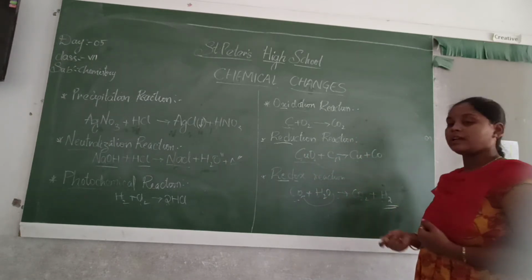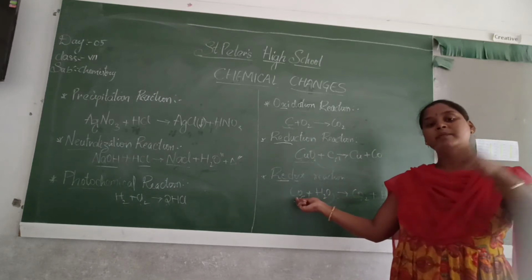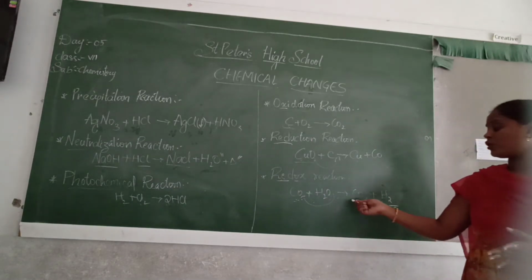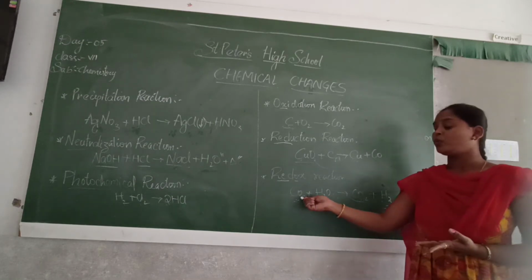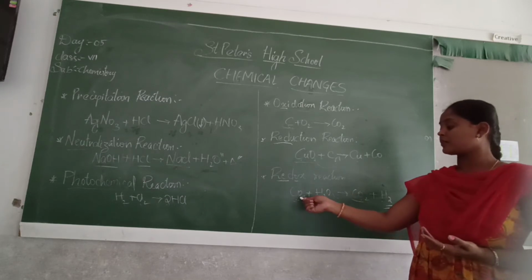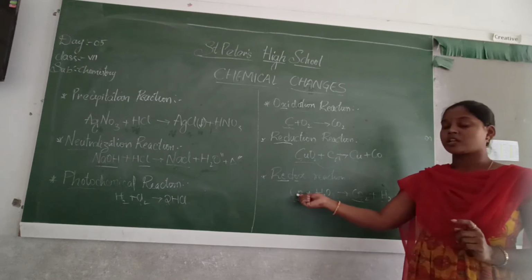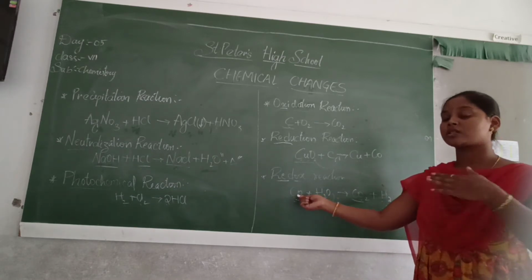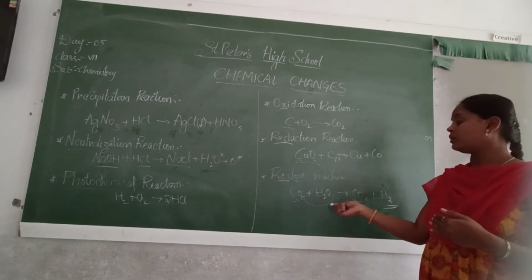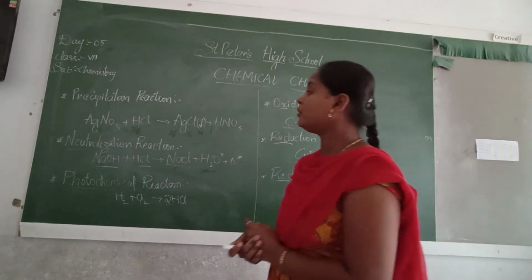So it forms a single element, whereas one compound, this carbon monoxide, is oxidized by one oxygen. So it is called a redox reaction where it forms carbon dioxide. One oxygen is moved to one more compound. That means hydrogen has remained as an element, and carbon monoxide is oxidized here and hydrogen is reduced. Carbon monoxide oxidation is what? One oxygen is moving to it, that gives carbon dioxide, and from the water, oxygen is moved, what is left? Hydrogen is left. Okay, so these are a few reactions.